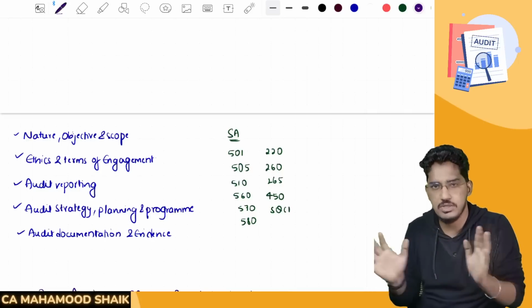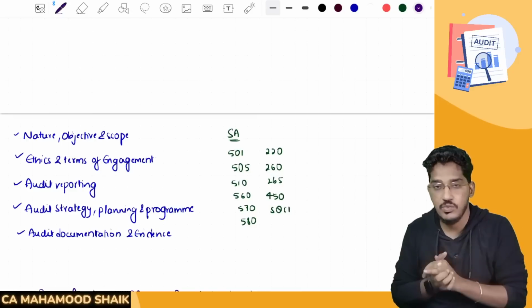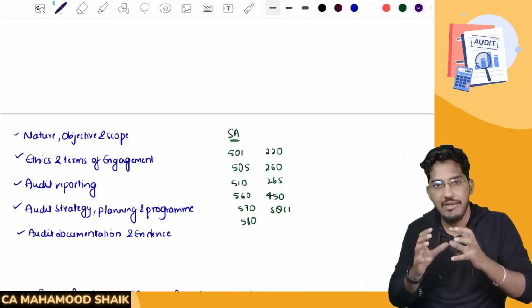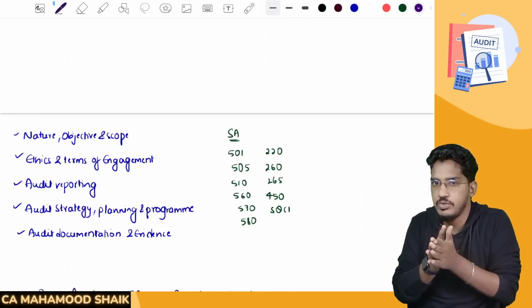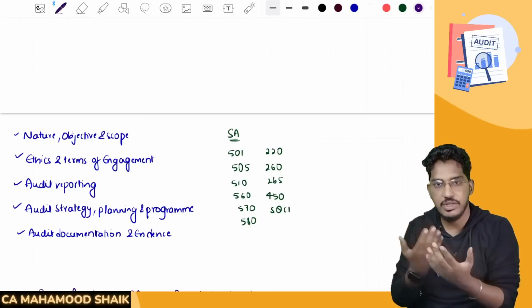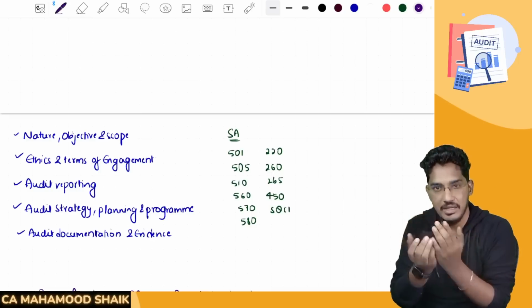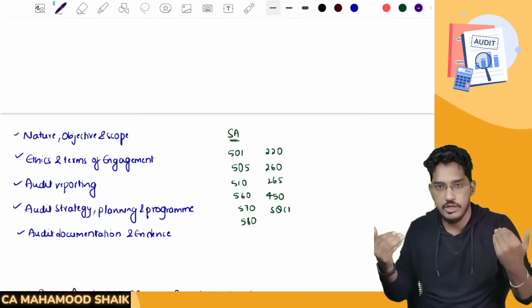No, but I know 90% of the students will not fall in that category. So for you guys, what you are required to concentrate on: we have to do a proper utilization of the time in such a manner that within the shortest amount of time possible, we should be able to cover maximum marks. So we should prioritize our chapters in such a manner. Right? So I will tell you the order which you have to follow.